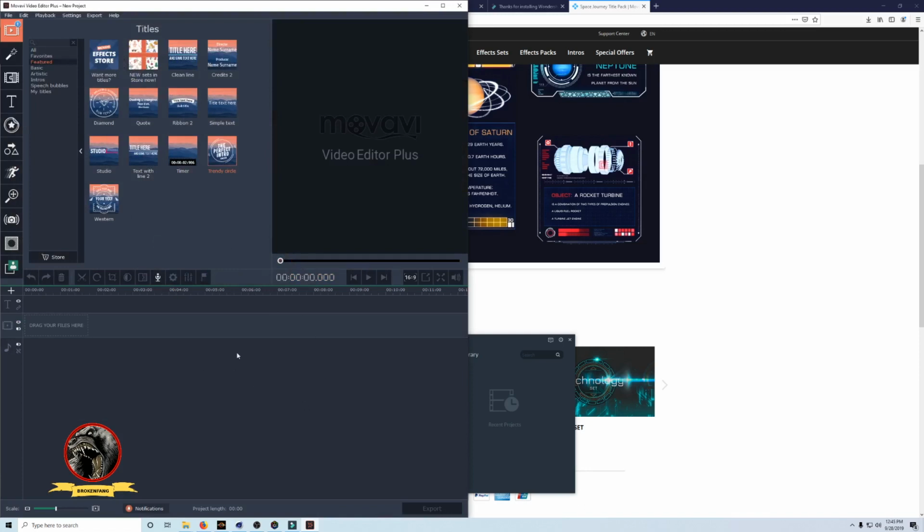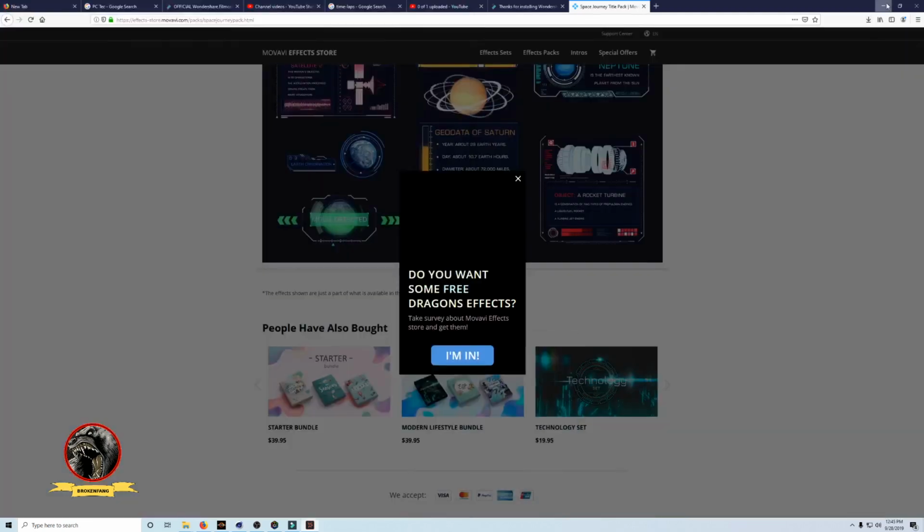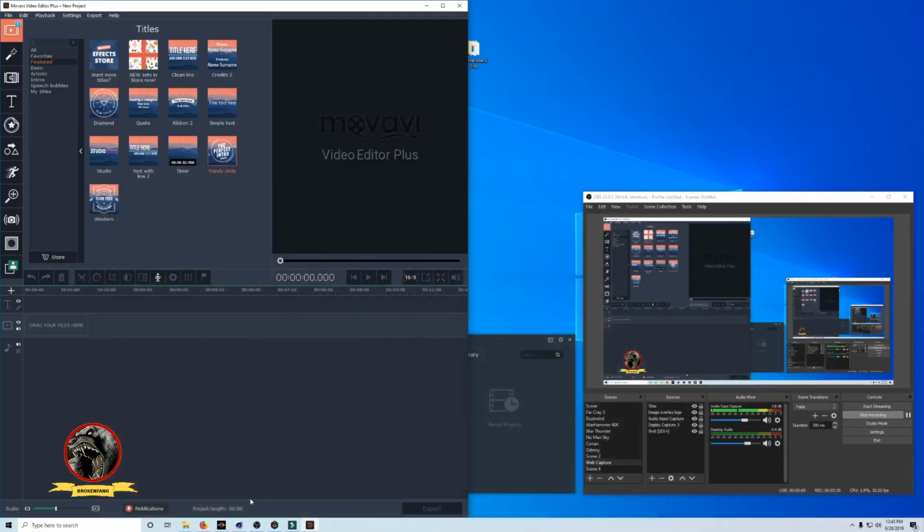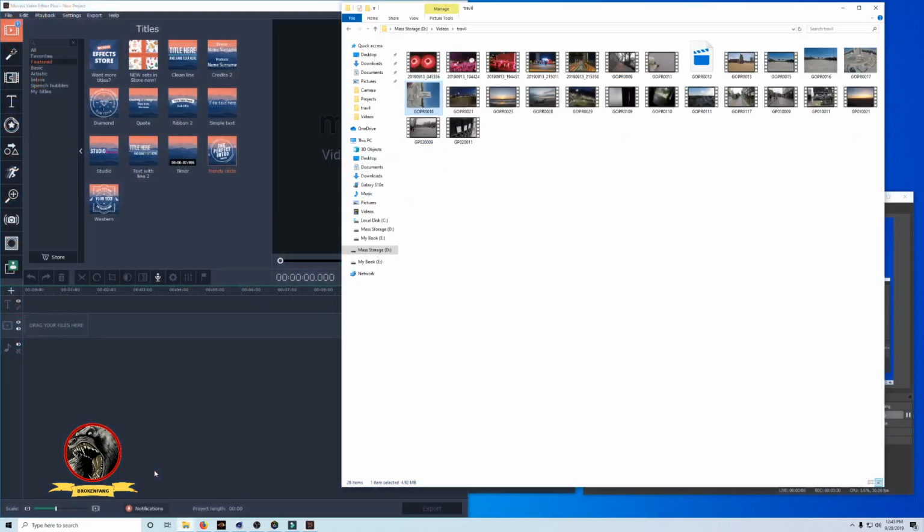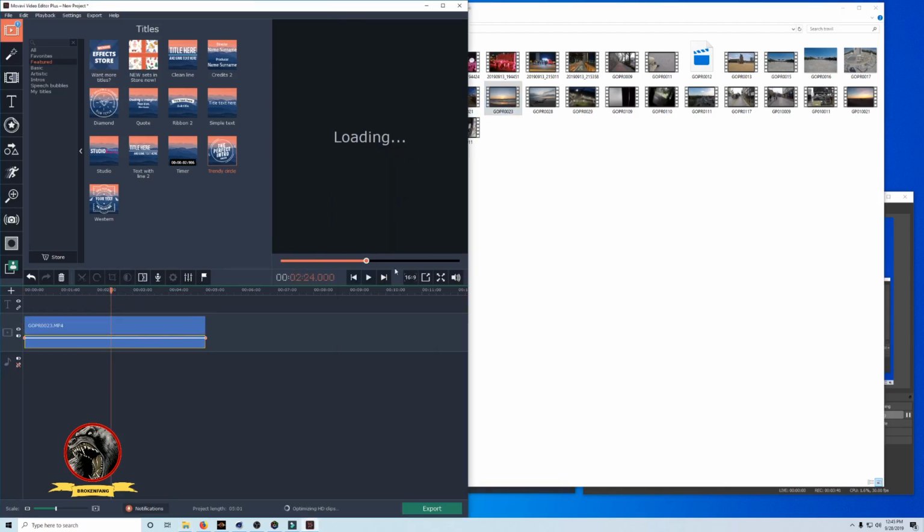I have a blank canvas, and so if I take a GoPro camera, let me minimize this web browser. If I take a GoPro camera video, and let's say I have an unaltered video right off the GoPro, and I drag it in and I drop it, okay, and it takes a second to buffer, okay,